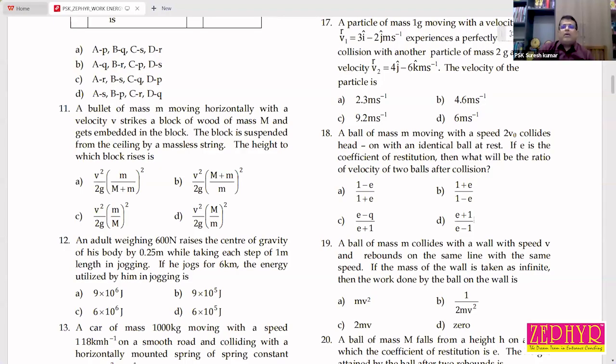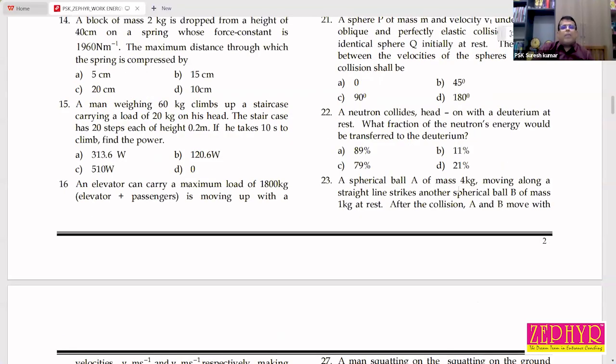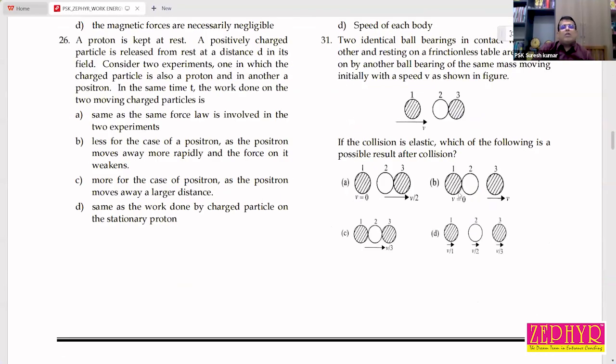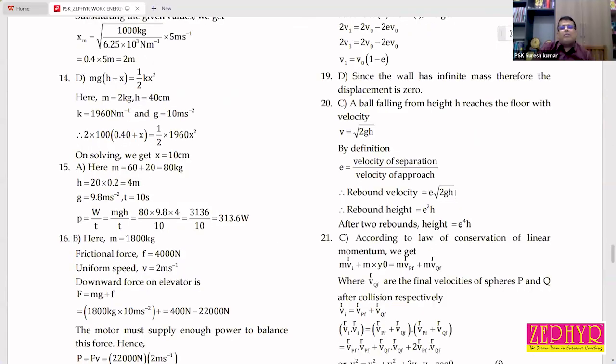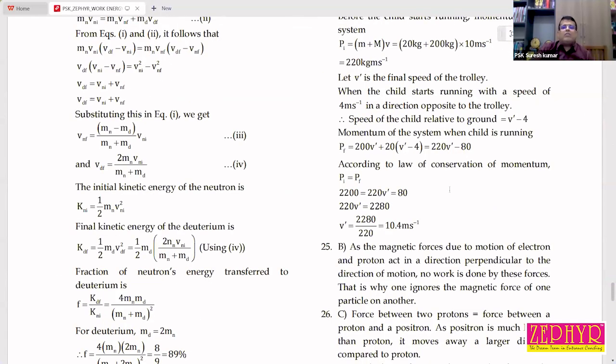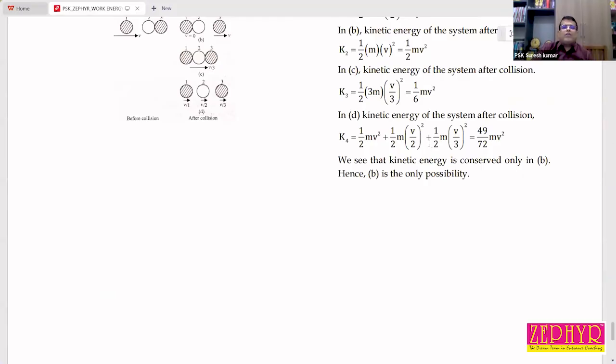Question number 18 is a little bit tough. Using this equation and this concept, we can solve problem number 18, so we will discuss this question in the next class. You go through the remaining questions. The detailed solution is given at the end, so it is very easy to find the answers to each question.